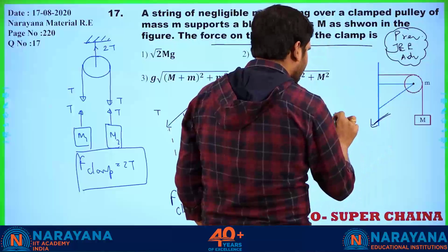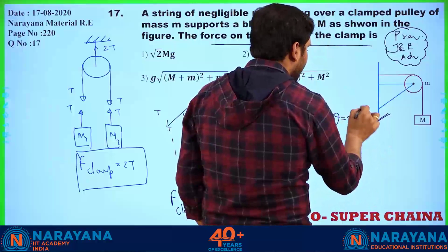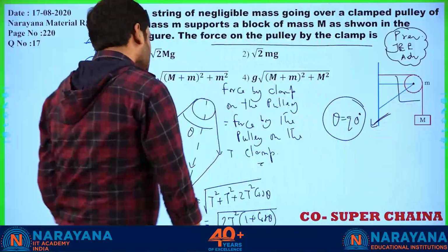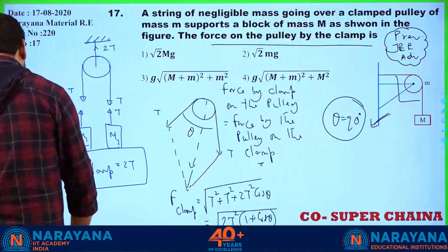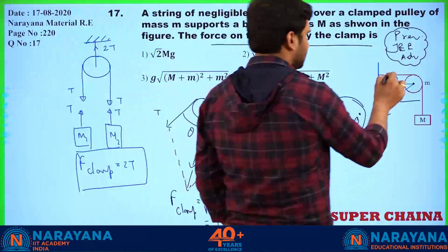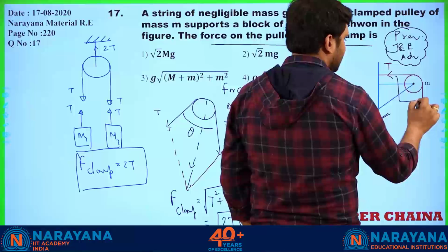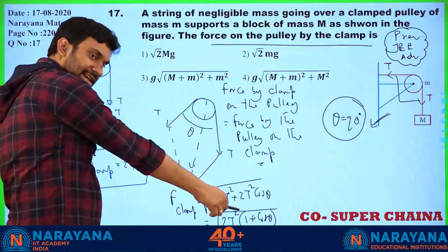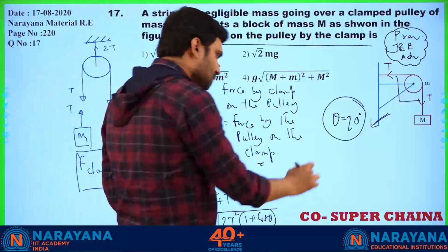So now let us come to this question. Tell me, what is the angle here? 90 degree, no? This is clearly 90 degree, right? So if the angle is 90 degree, what are the direction of the forces that will act on the system? Check. This is T, this is T. I am thinking from pulley's perspective. You make directly theta equal to 90 here. So what is the F clamp?